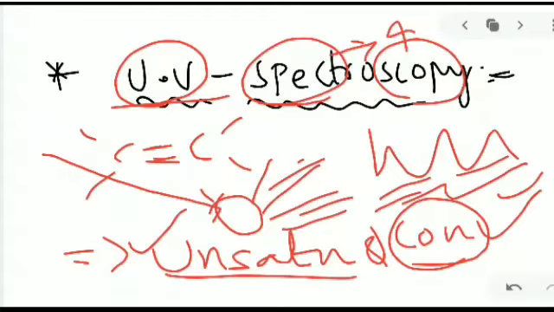For example, in a given unsaturated compound, there is a double bond or a sigma bond.